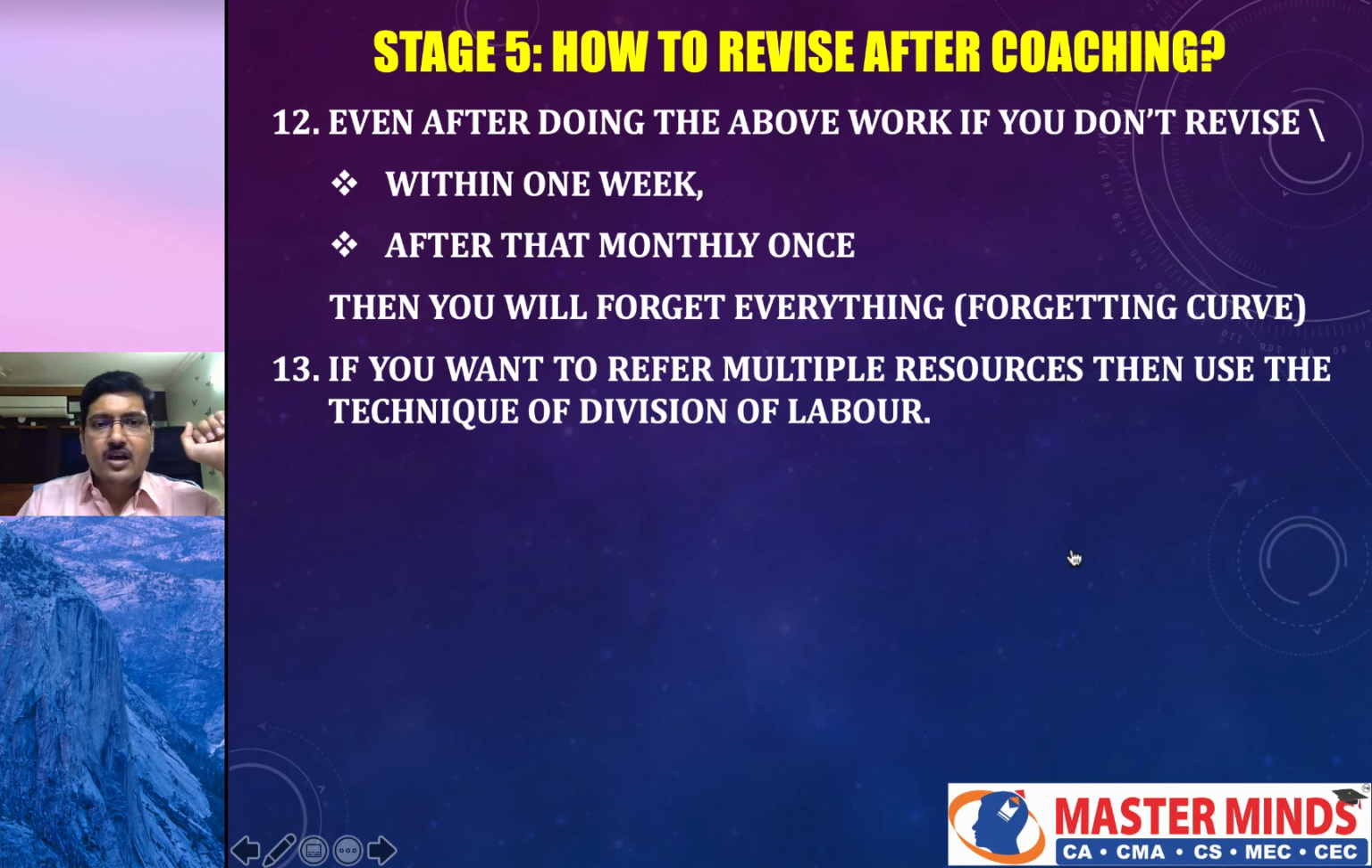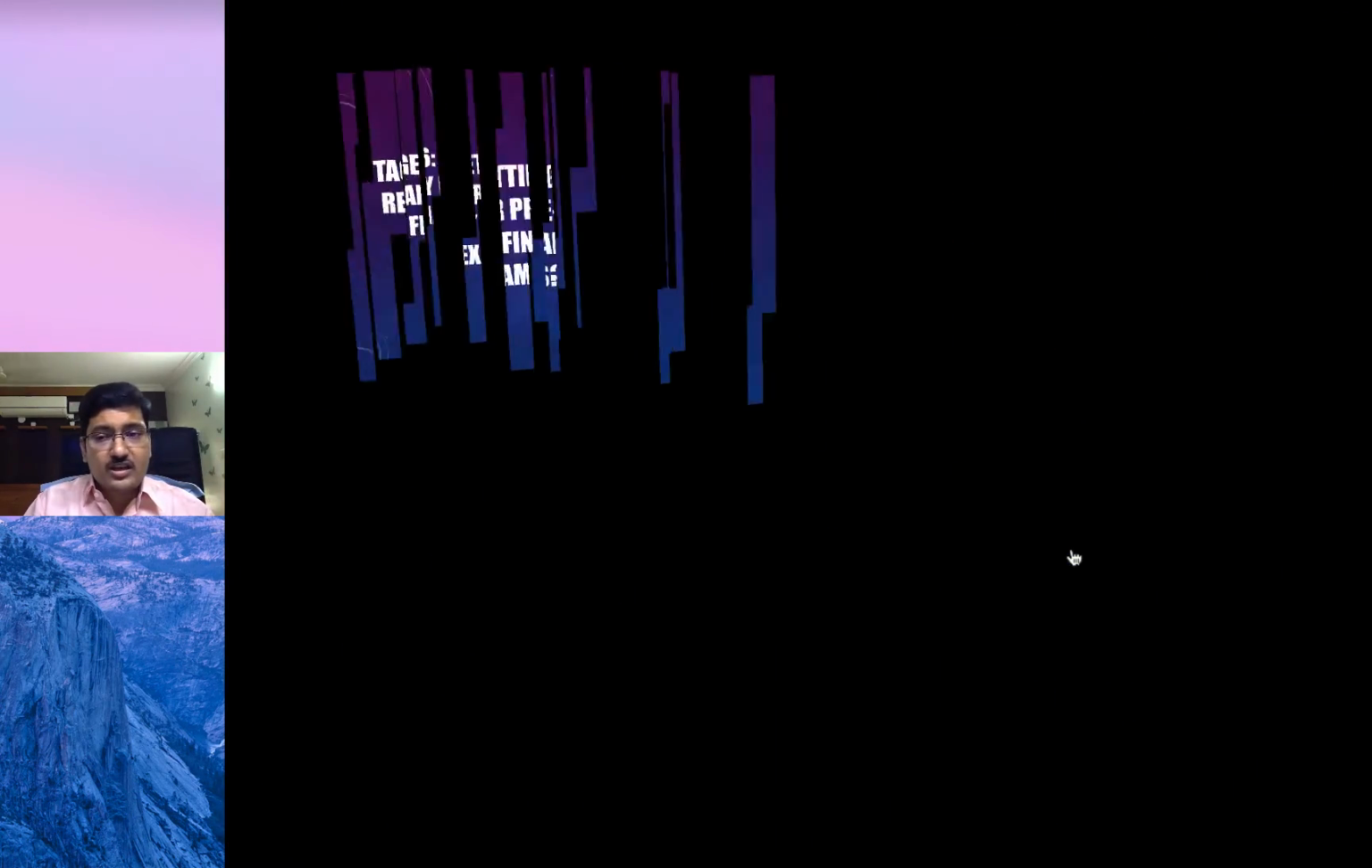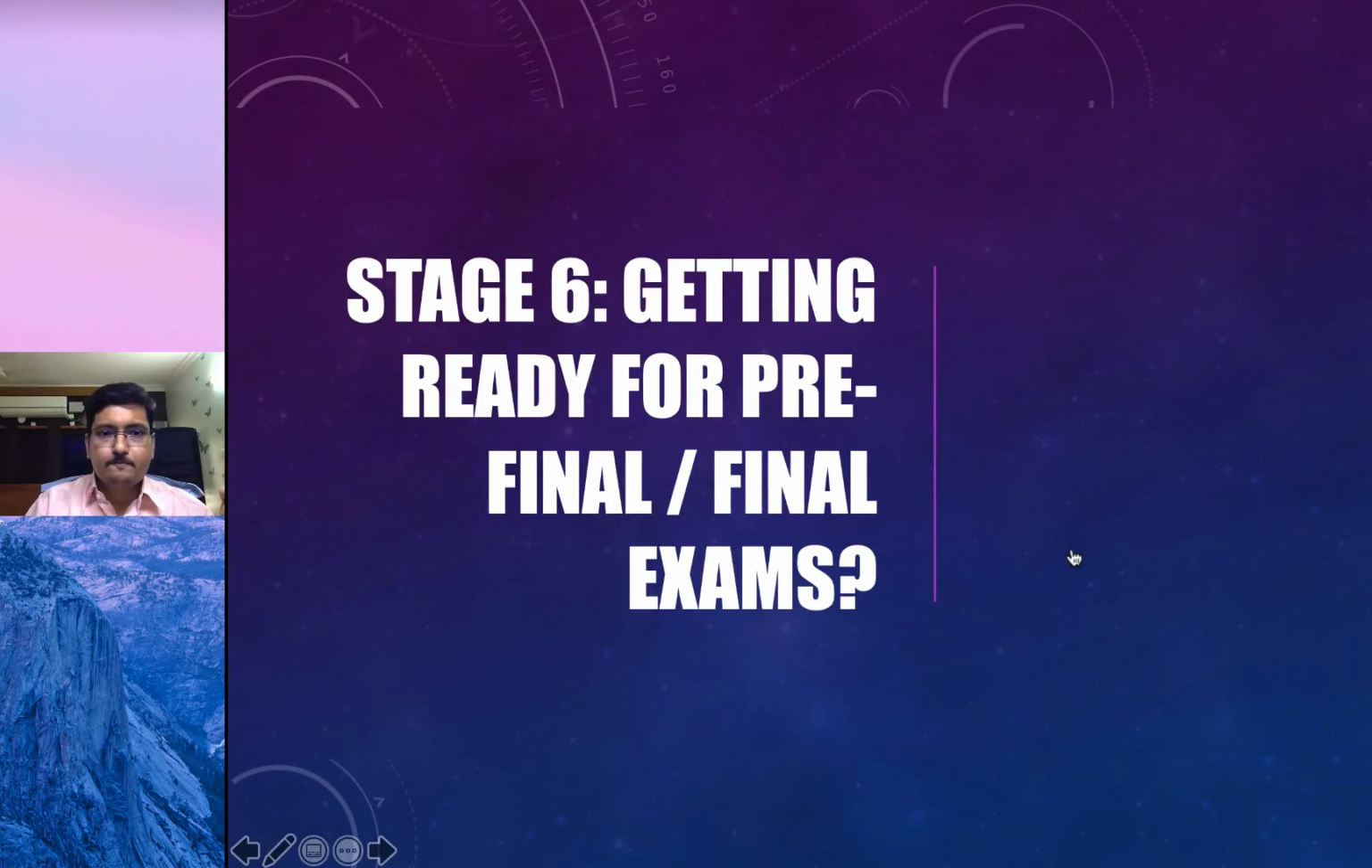If you want to refer to multiple resources, then use the technique of division of labor. For example, for accounts, you plan to refer to at least 3-4 sources. Then share it among your 4 friends. One will refer to source 1, another to source 2, another to source 3, another to source 4. They will identify the problems which are important and unique. After the completion of your work, you exchange the work among yourselves. In this manner, you can save a lot of time without losing efficiency.